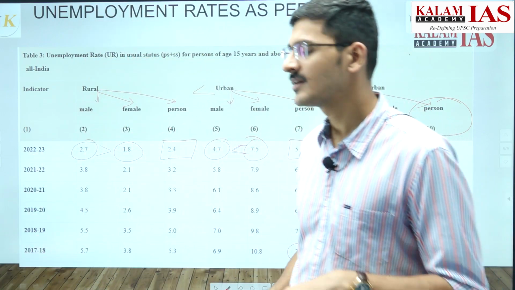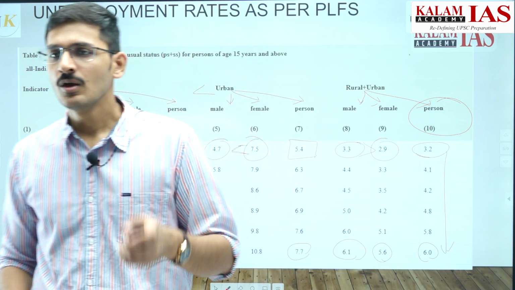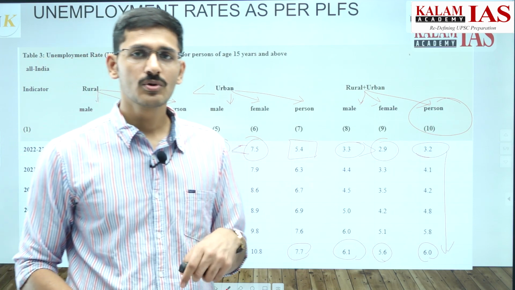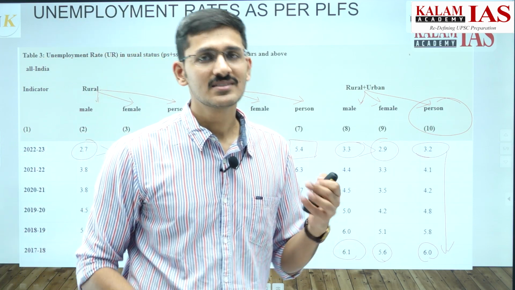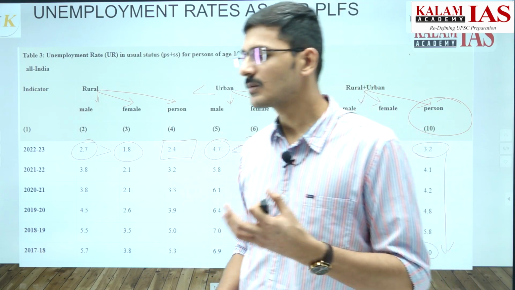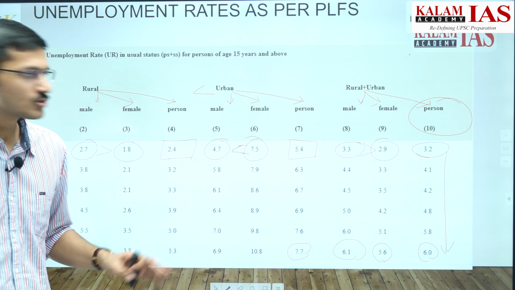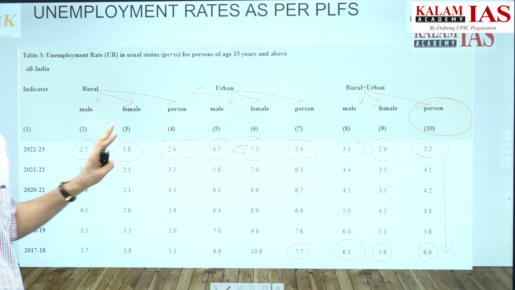So, if UPSC gives a statement that the unemployment rate of rural female has been increasing consistently for the past 5 years, then that is going to be a wrong statement, because it has been reducing consistently for the past 5 years. So, these are the 4-5 points that you should be aware of.